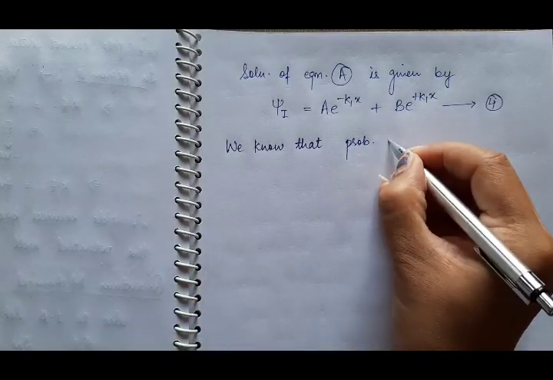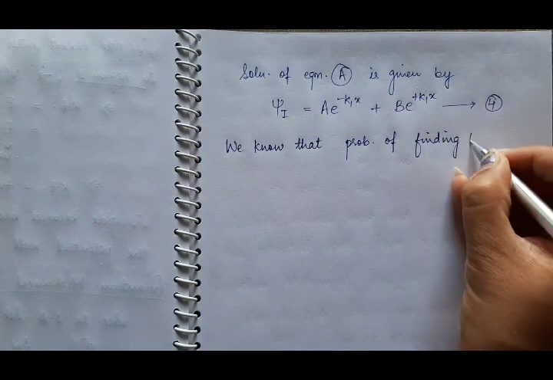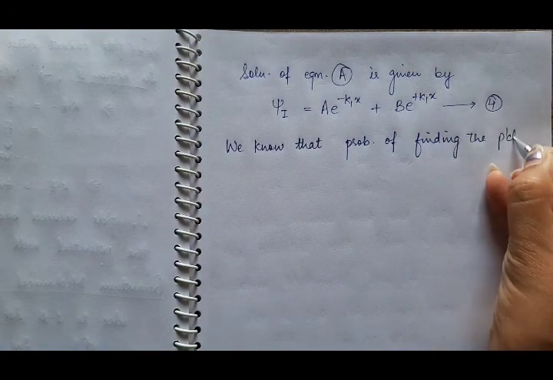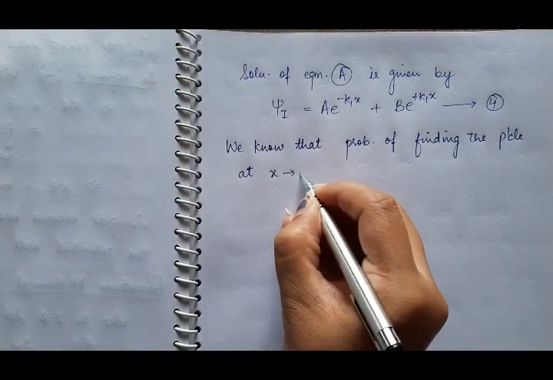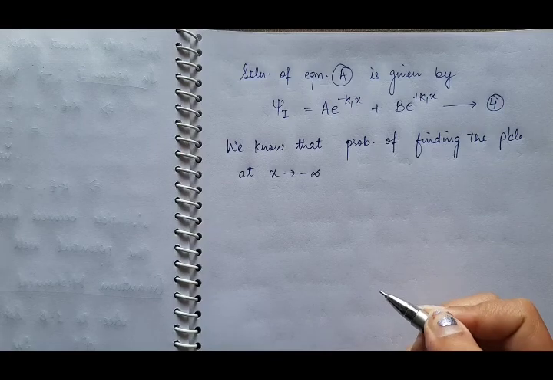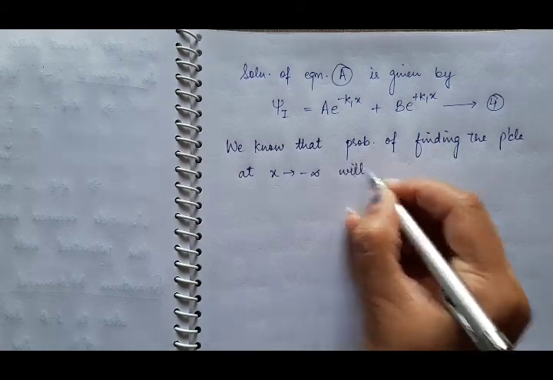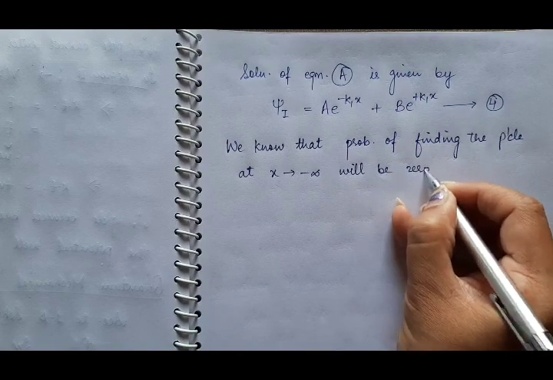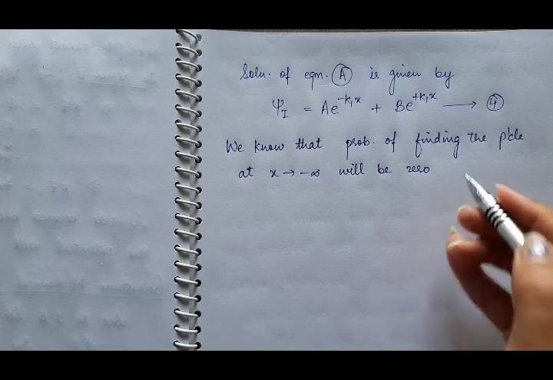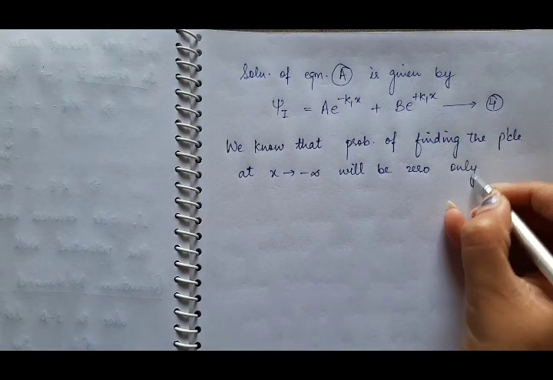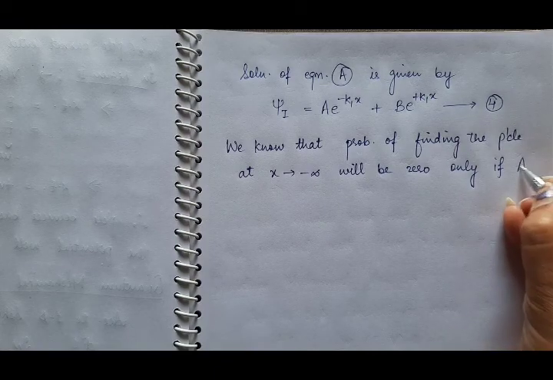So in region 1, we will have only x is equal to minus infinity. So the probability of finding the particle at x approaches to minus infinity in region 1 will be 0, and it will be 0 only if A is 0.